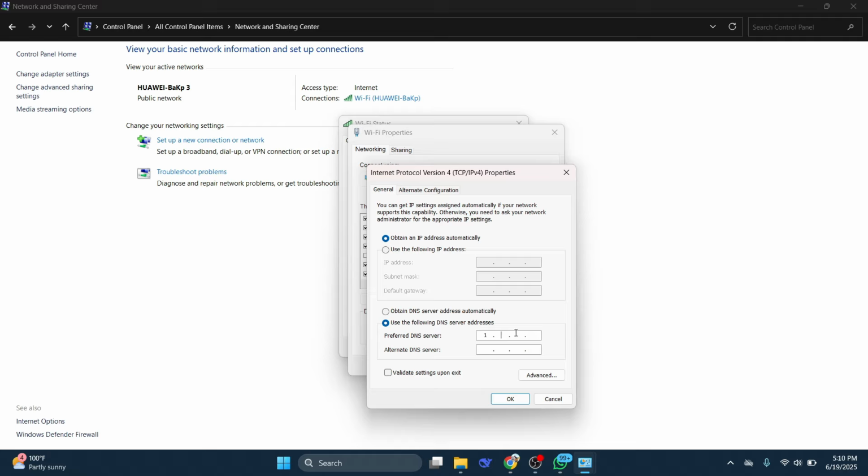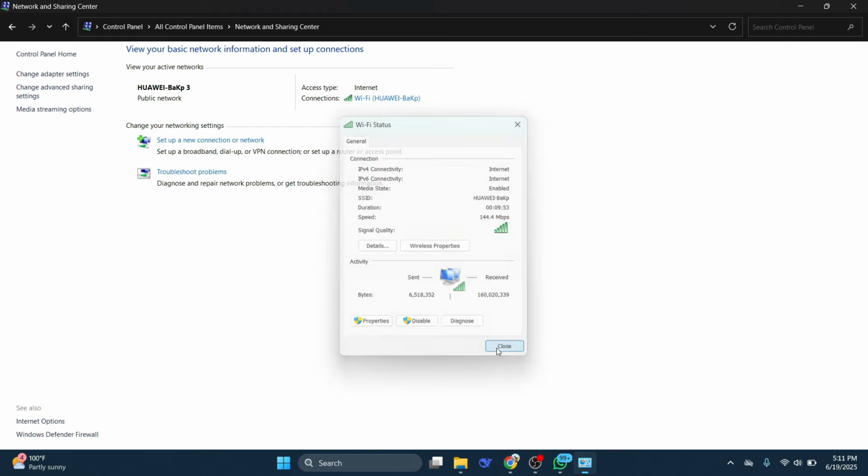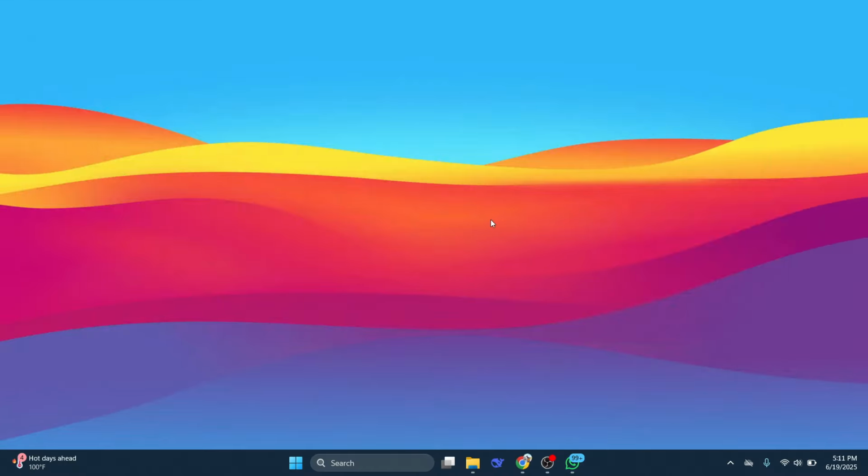And then in the preferred DNS server box, you want to type the following, 1.1.1.1, and into alternate DNS server, you want to put the following, which is 1.0.0.1. Once that's done, just go ahead and click OK. And once that's done, you can just go ahead and close everything down. So just close these boxes, come out of this window, and then all you want to do is come down, click start, and restart your computer. After restarting your computer, this should solve the problem for the 279 error code on Roblox.